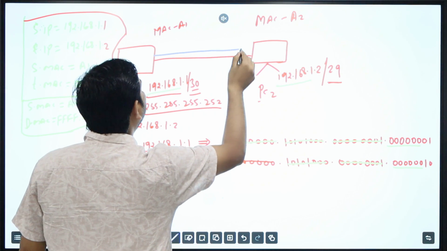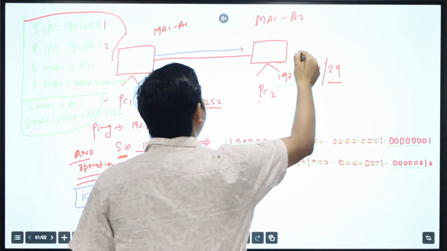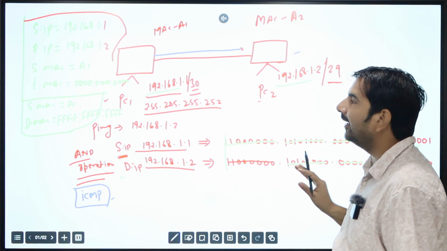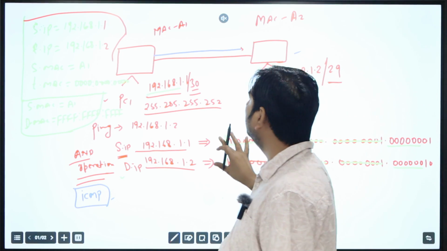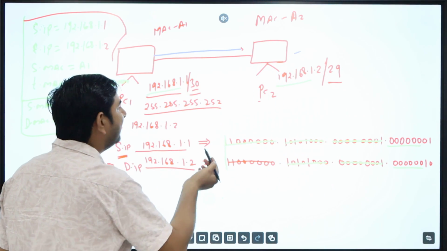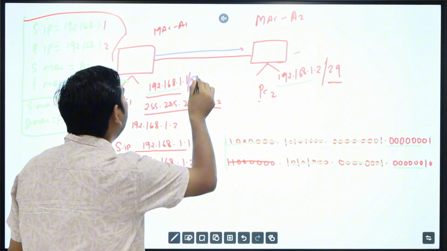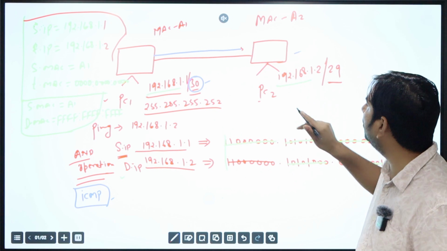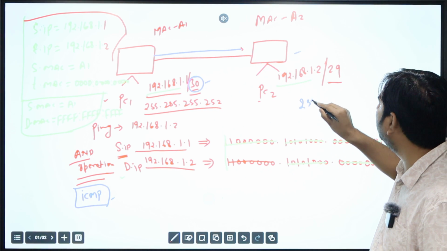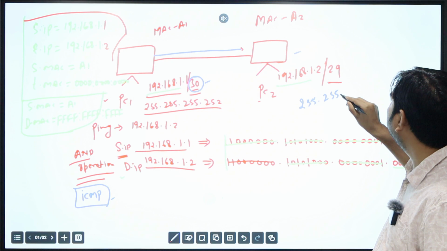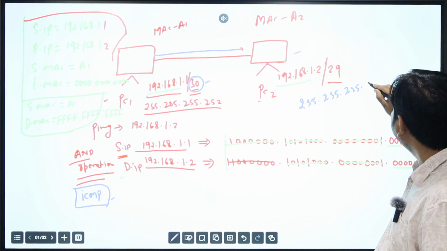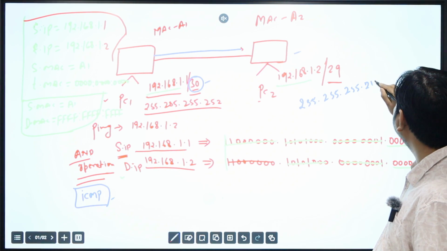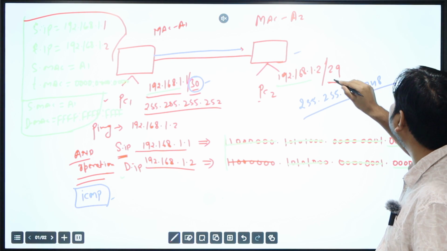That ARP request will reach PC2, and PC2 is going to send the reply back. PC1 is matching how many bits? As we discussed, the first 30 bits. But on PC2, the subnet mask is 255.255.255.248, so it's going to match 29 bits.